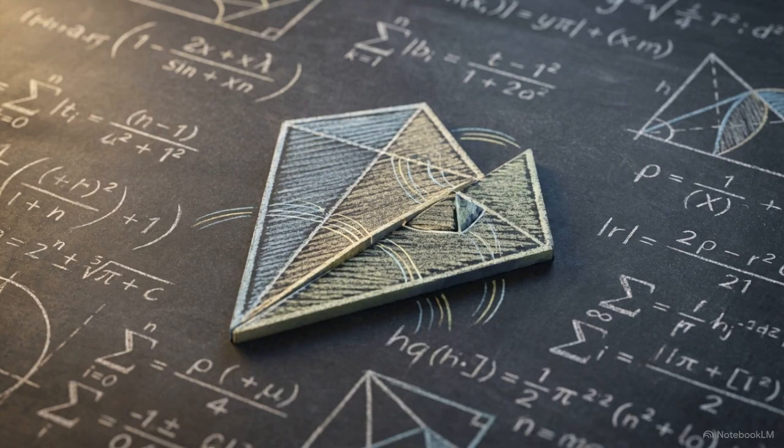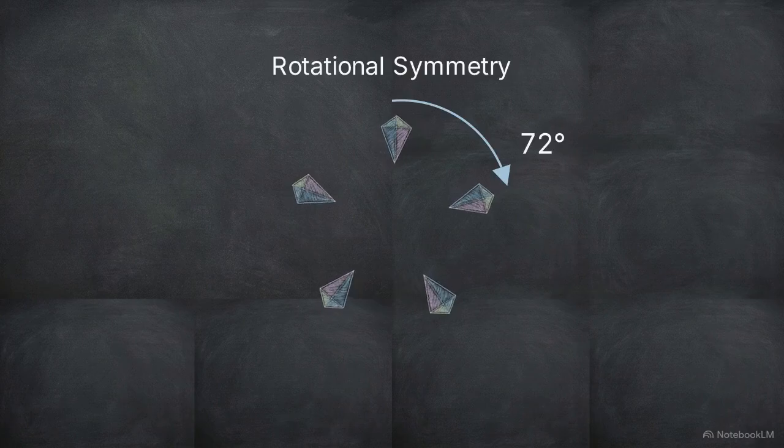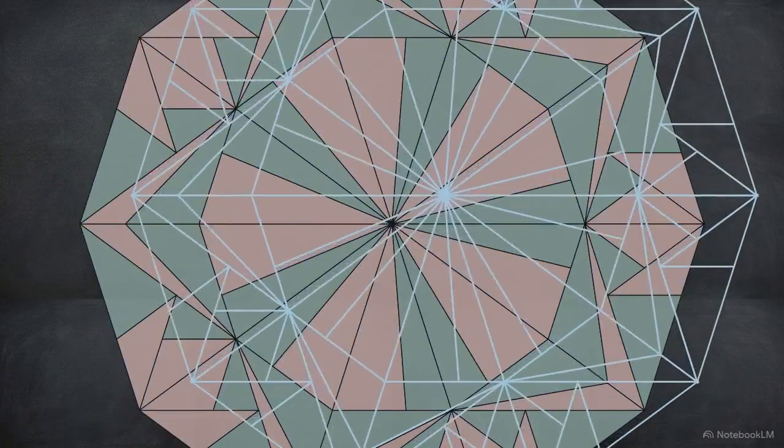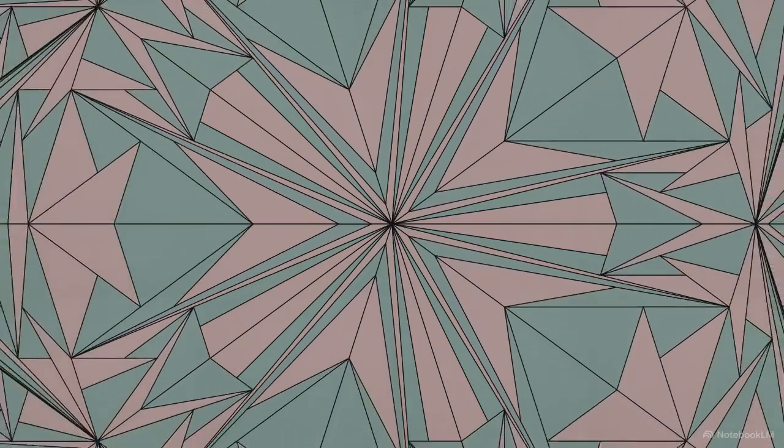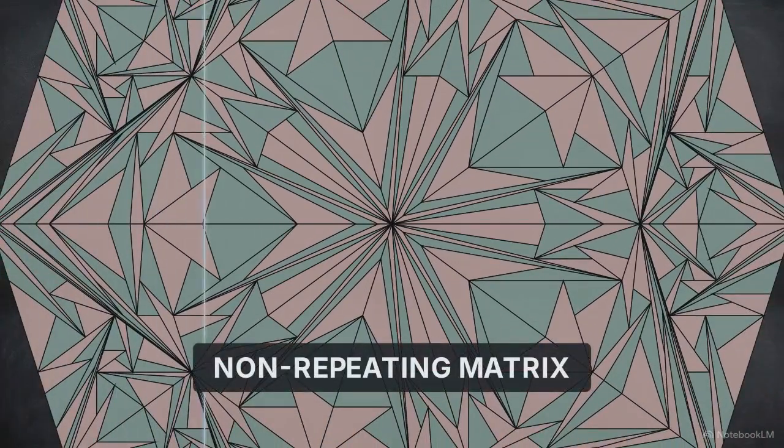The matching rules governing how these specific shapes connect to one another create a unique structural condition. They allow for local five-fold rotational symmetry, but strictly prohibit any translational symmetry. You cannot slide a section over to match another perfectly. Because of this, these shapes can tile a plane infinitely. The structure expands forever without ever establishing a predictable repeating matrix.